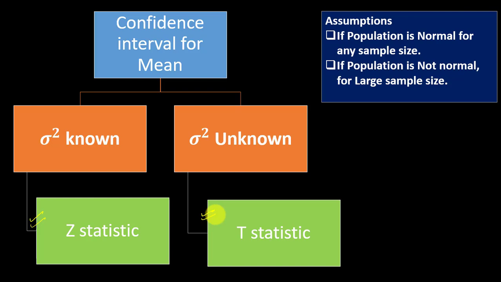This flowchart is valid if the population is normal, irrespective of the sample size. It is also valid if the population is not normal but the sample size is large, because of the central limit theorem.